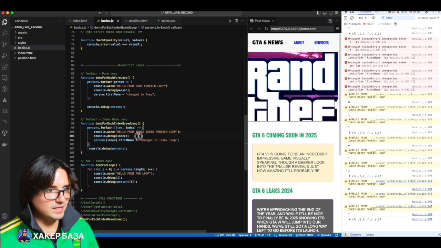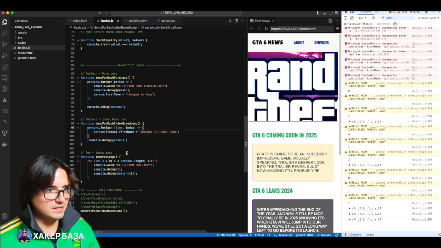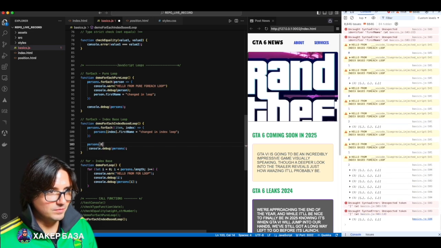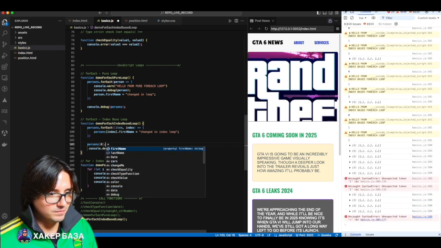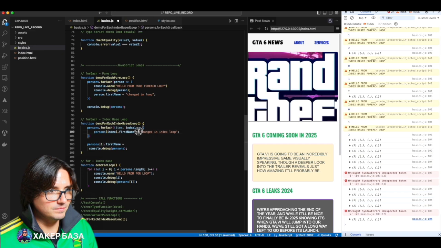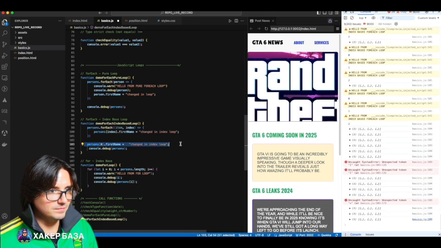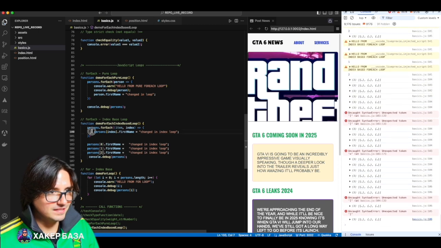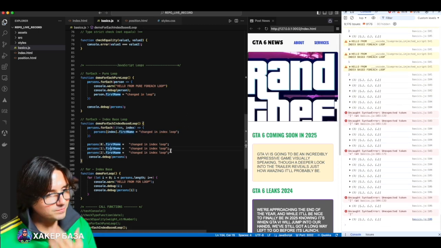See here. We can basically do everything in one line. If we did the same thing, persons, index 0, first name equals this one, 1, 2. This is the same, it just outputs. Immediately with a loop here, it goes sequentially.